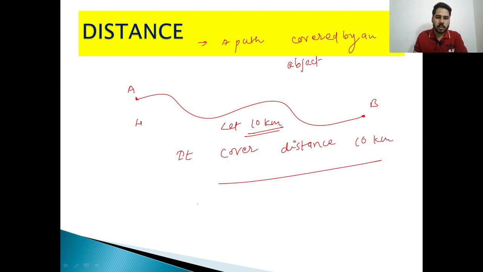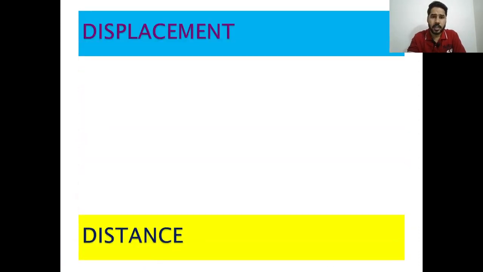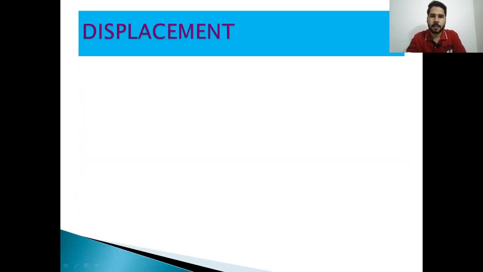Its SI unit is meter. So the path covered by an object is called its distance.